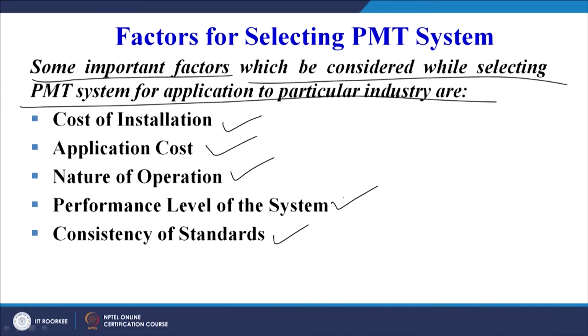level at which the system that we are using or the already existing data has been recorded or documented, whether our system is able to match up to that performance level or not, has to be taken into account. Then consistency of standards is another parameter which must be taken into account, that whatever standards are followed in the industry where this system was developed, or in our industry only, whether we are able to consistently follow those standards for which the previous data or the data which we are using for building up our time was developed. So that consistency of standards also has to be kept in mind.